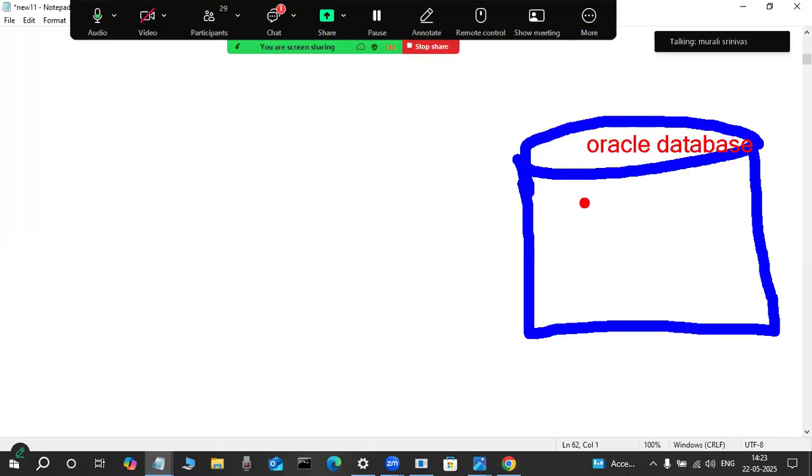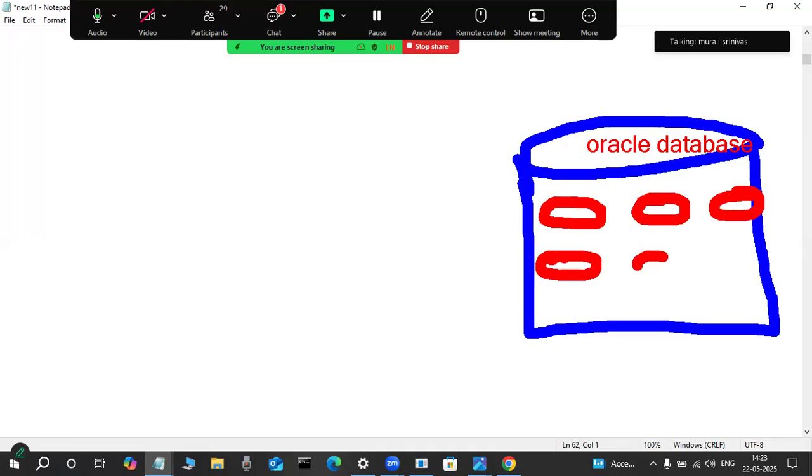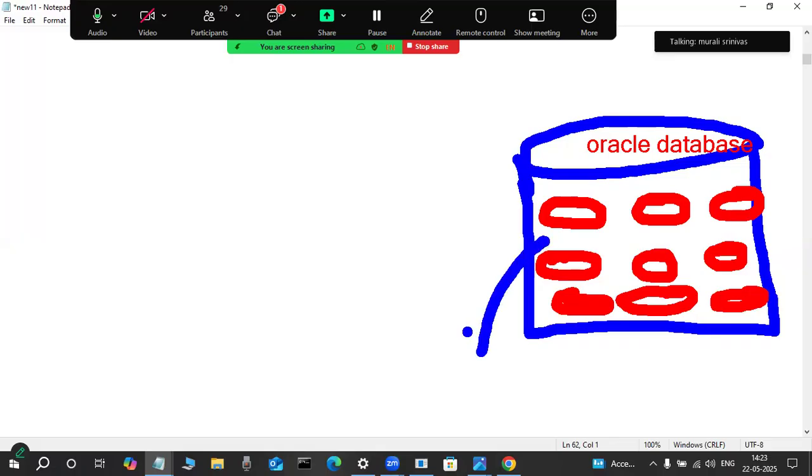Observe here. Now, in this database, so many database objects are there. Tables are there, procedures, functions, triggers, packages, clusters, sequences, synonyms, indexes. So many database objects are there. These are a collection of database objects. In the future, we will learn views, sequences, synonyms and other objects one by one, but tables you have an idea about up to now, roughly. Every database is a collection of database objects.